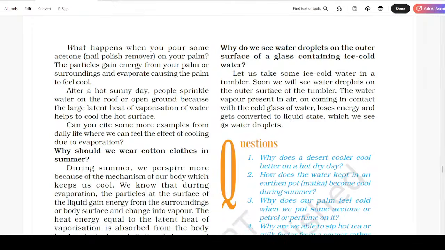Why do we see water droplets on the outer surface of a glass containing ice cold water? Let us take some ice cold water in the tumbler. Soon we see water droplets on the outer surface of the tumbler. The water vapor present in air, on coming in contact with the cold glass of water, loses energy and gets converted into liquid state, which we see as water droplets.